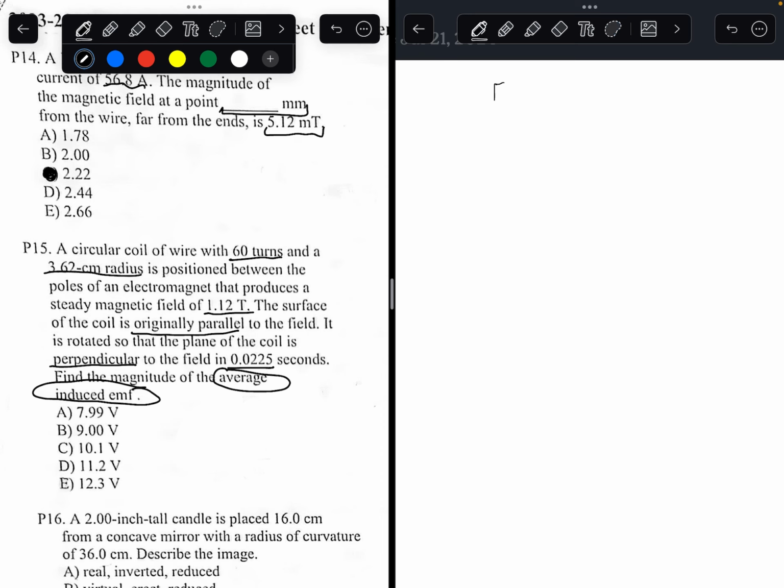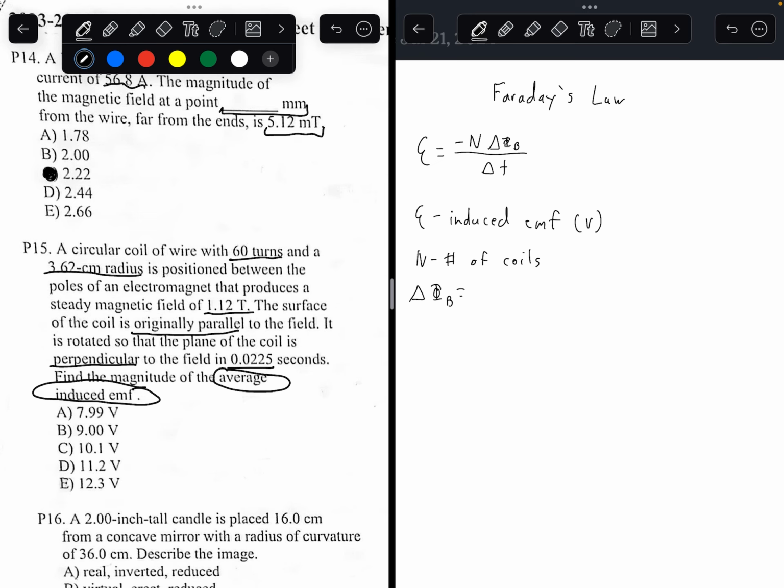Faraday's law. Faraday's law is induced EMF equals -1 times the number of coils times the change in magnetic flux over the change in time. So induced EMF has to be in volts. The number of coils, this new symbol, you've probably not seen this before. This is called the change in magnetic flux.